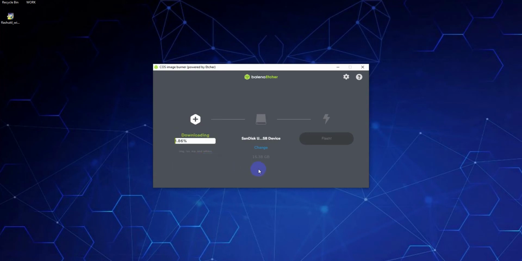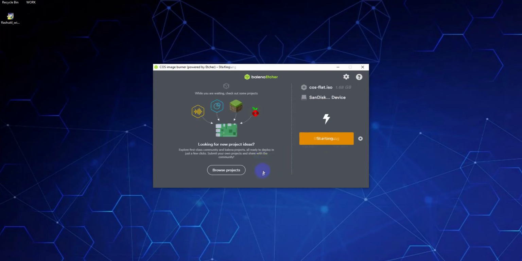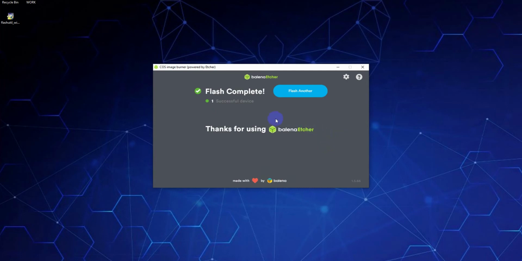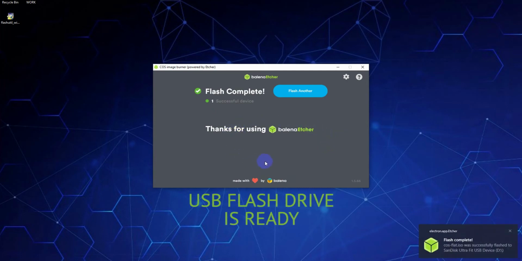Downloading can take some time. This depends on your internet connection speed. After the download is complete, press Flash. Keep in mind, all data on your USB flash drive will be erased. After the installation is complete and your USB flash drive is ready, you will receive a notification.